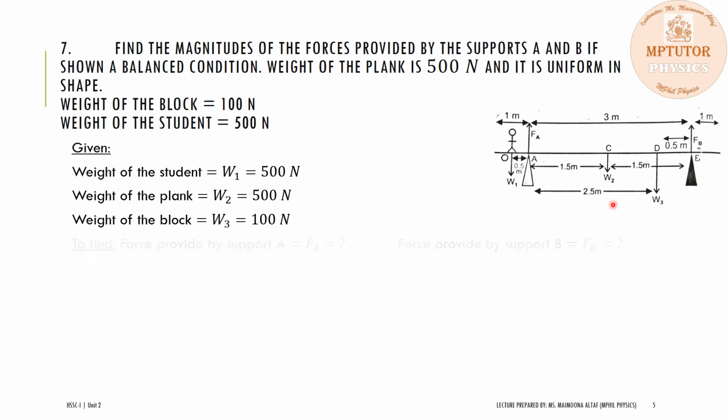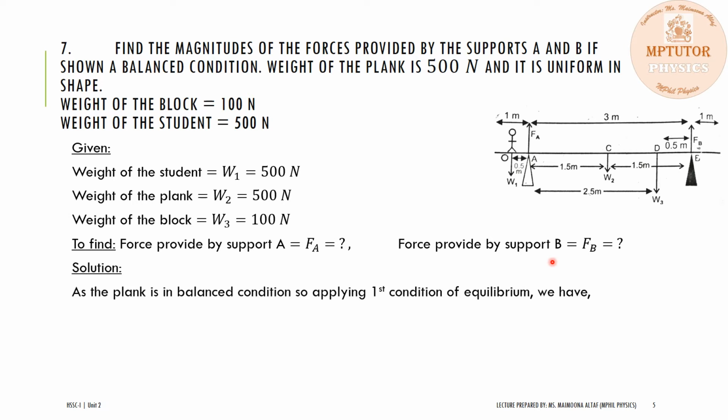So now first of all we have to find out the force provided by the support A and the force provided by the support B. So as the plank is in the balance condition, we can apply the first condition of equilibrium, and according to the first condition of equilibrium, the sum of all the forces acting on the body must be equal to 0.